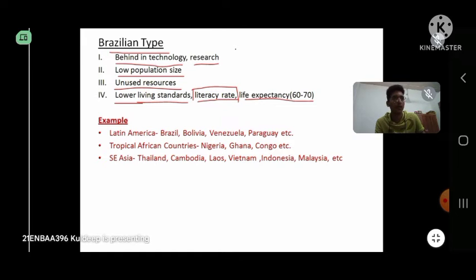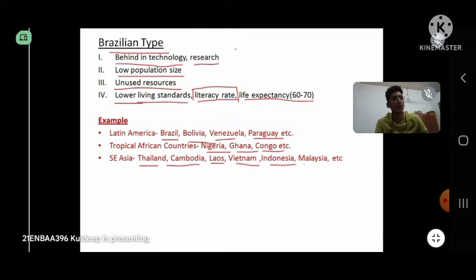We look at the examples in Latin America, that is South America. There are Brazil, Bolivia, Venezuela, and Paraguay, which come under this Brazilian type. Then in the tropical African countries, meaning the African countries which are tropical, the countries are Nigeria, Ghana, and Congo, which also come under this Brazilian type. And in Southeast Asia, there are Thailand, Cambodia, Laos, Vietnam, Indonesia, Malaysia. These countries come under this Brazilian type. Now we will look at the map and locate these countries.